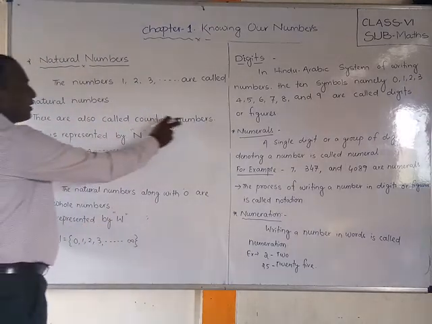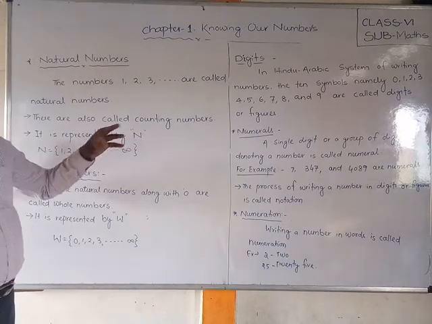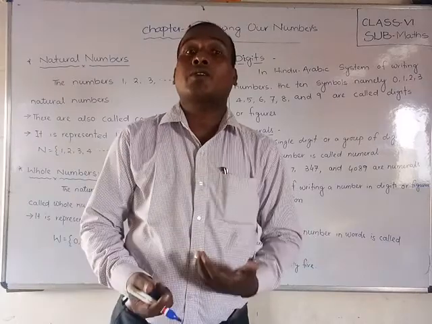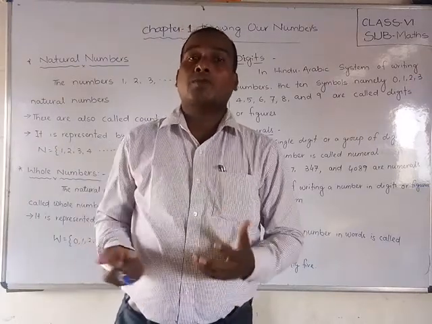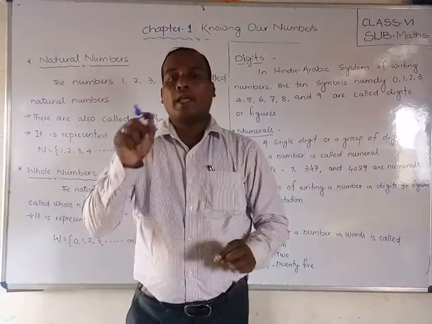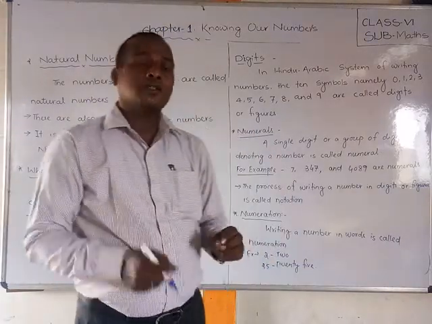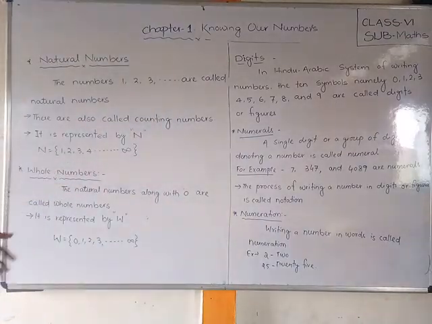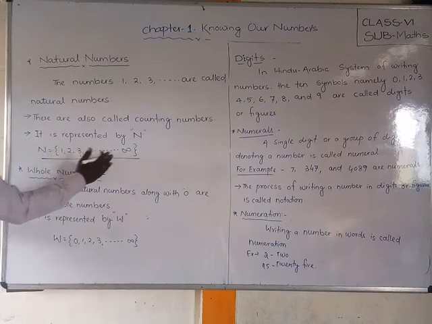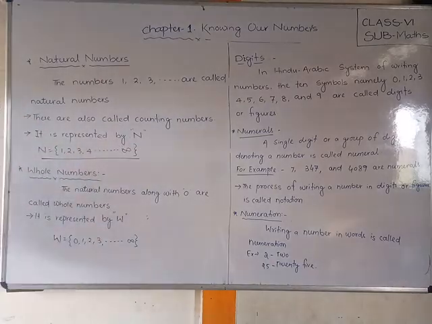These are also called counting numbers because we are counting. It is represented by N. How can we represent the natural number symbolically? In the higher classes, whenever we study, we won't write "natural number", they will just write N. That means you have to understand this is a natural number. And I have written it in set notation: N is equal to {1, 2, 3, ...}, which means this is the set of natural numbers. These are all the set of natural numbers.